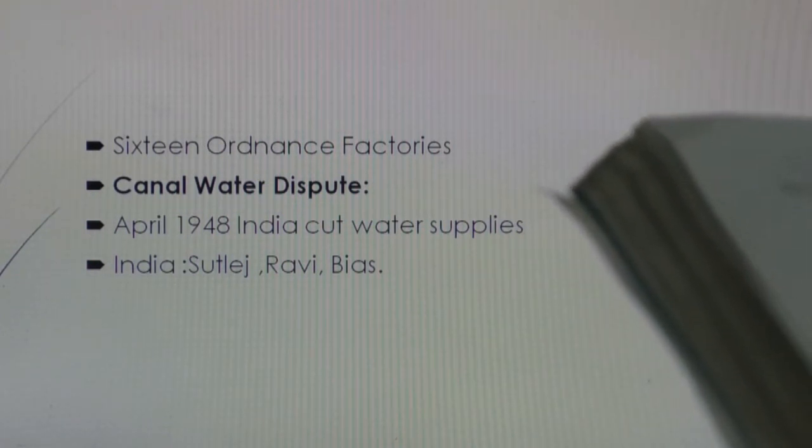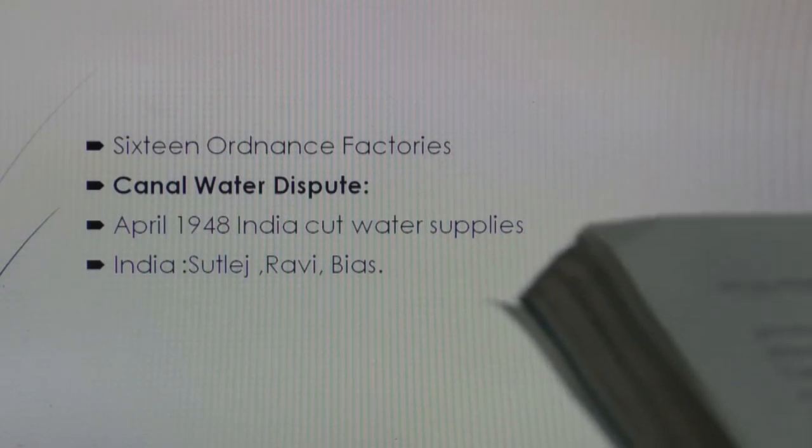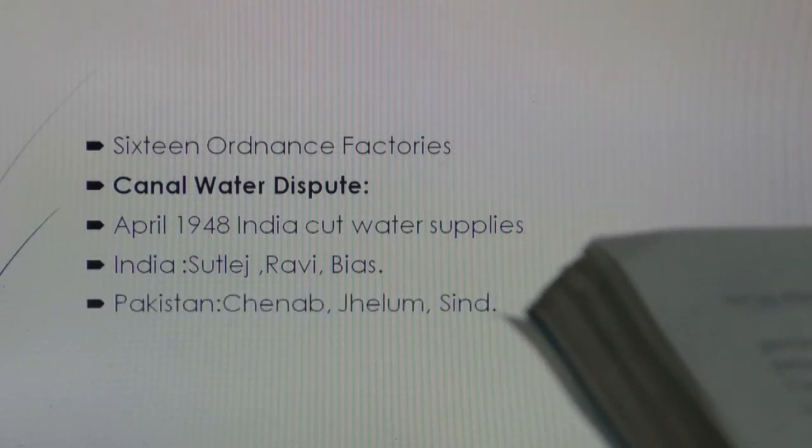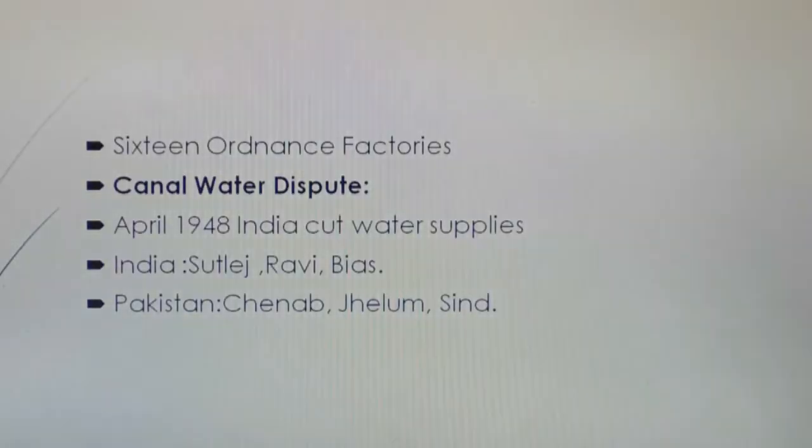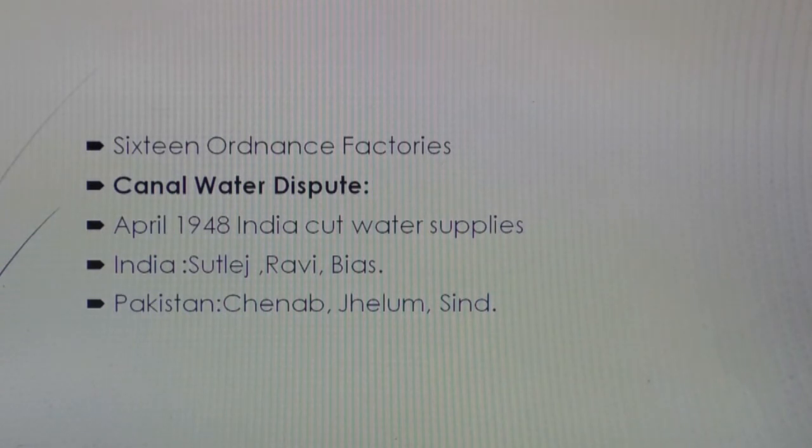That matter was referred to the World Bank. According to the Indus Basin Treaty, three rivers, the Sutlej, the Ravi and the Beas, were given to India, and Pakistan has the Chenab, Jhelum and Indus. In this way, all that problem was tackled with the passage of time. According to the decision of the World Bank, three rivers were given to India and three rivers were given to Pakistan. That problem was solved according to the Indus Basin Treaty, which was signed between India and Pakistan in 1960 through the efforts of the World Bank.